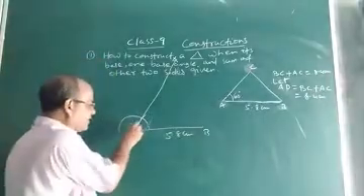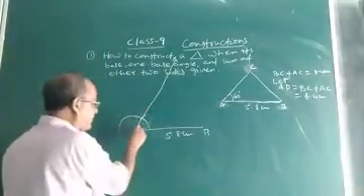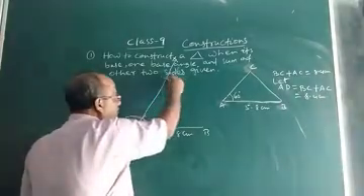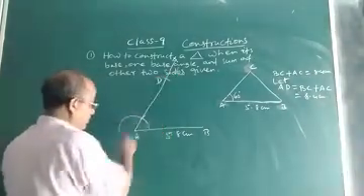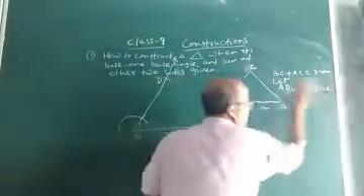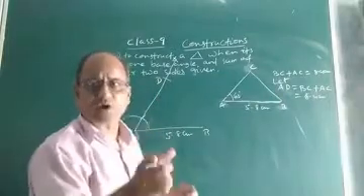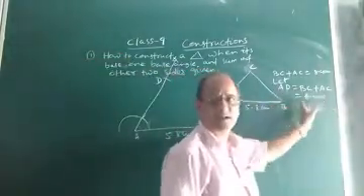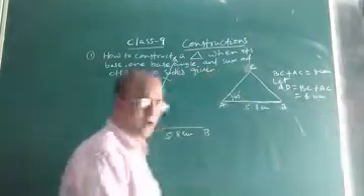From here, keeping the pointed end of the rounder at the point A, you cut an arc. Suppose this is D. Cut an arc whose length is equal to the sum of BC plus AC. That means cut an arc AD, equal to BC plus AC, that is 8.4 centimeter.